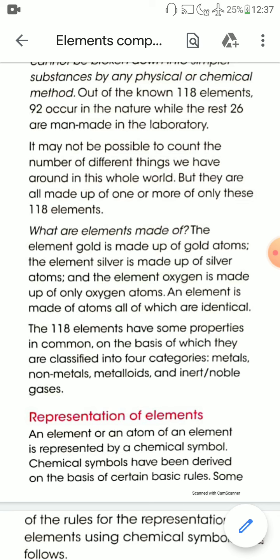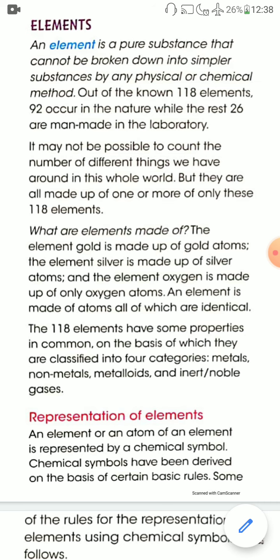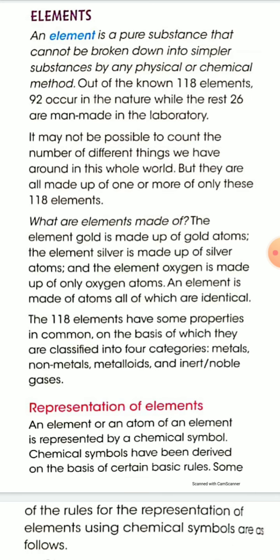Metalloids are elements which show properties of both metals and non-metals. You have already studied this. Some examples of metalloids are silicon and germanium. Examples of noble gases, or inert gases, are helium, neon, argon, krypton, xenon.